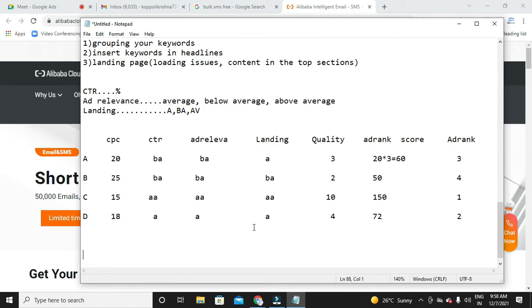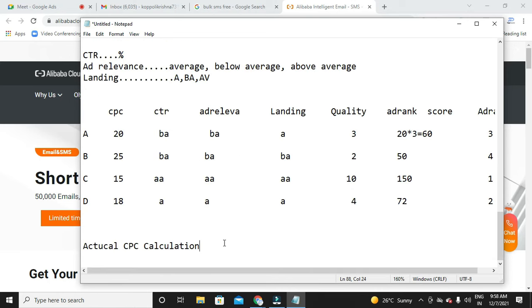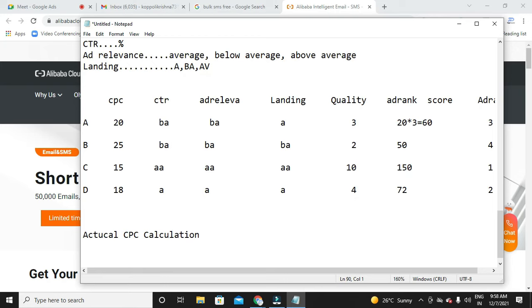And the next thing is actual CPC calculation. This is also something you need not perform or calculate, but you should understand how exactly it works. First of all, before I talk about actual CPC, let me remind you about max CPC.